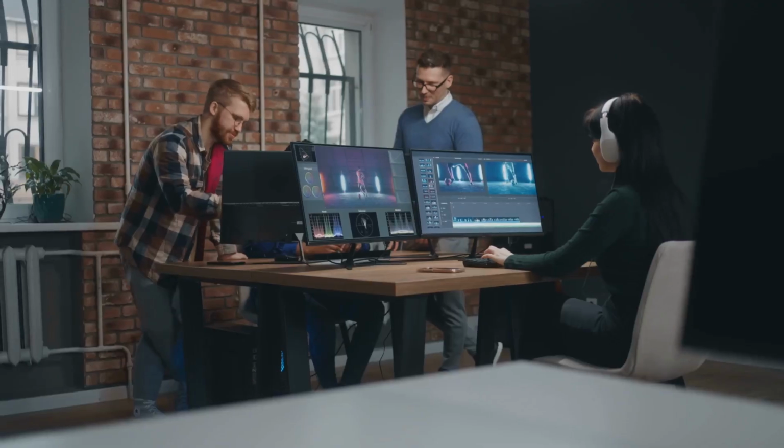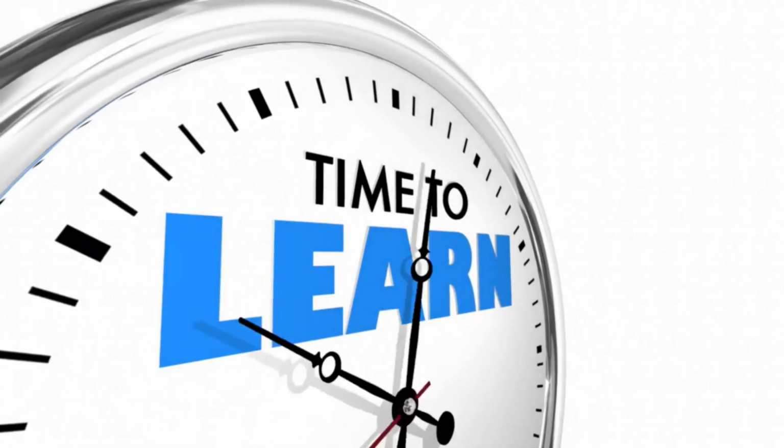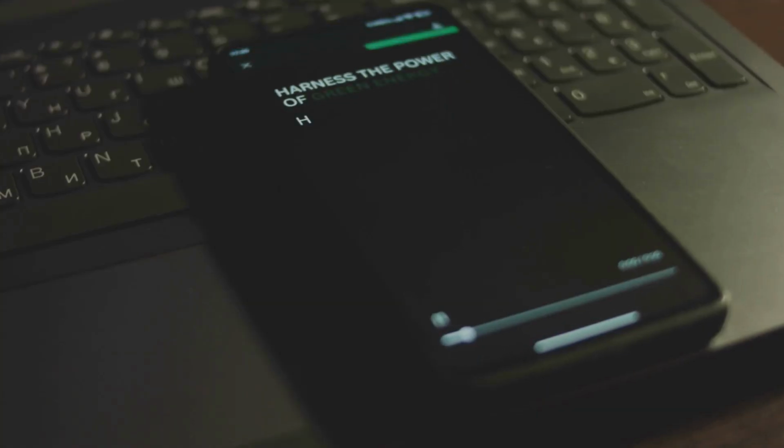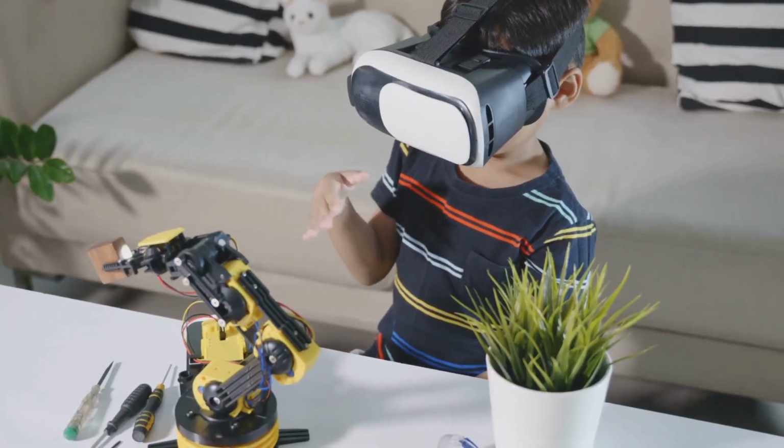Share your work, connect with other creators, and help shape this community. Your stories and vision matter. This is just the beginning. Keep learning, keep creating, and have fun with it. The future of video is here, more accessible and powerful than ever. I can't wait to see what you create.